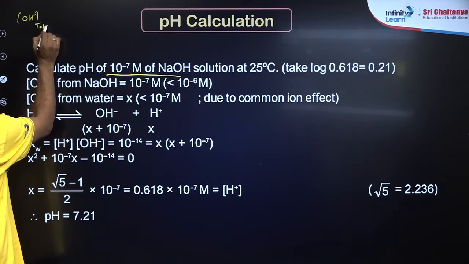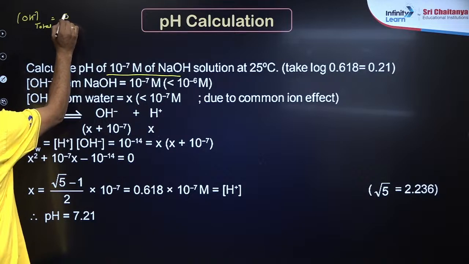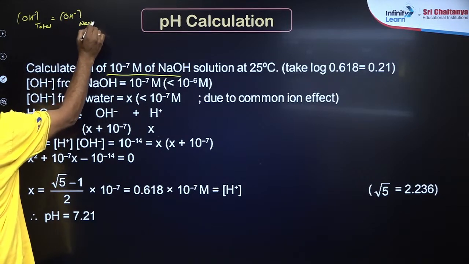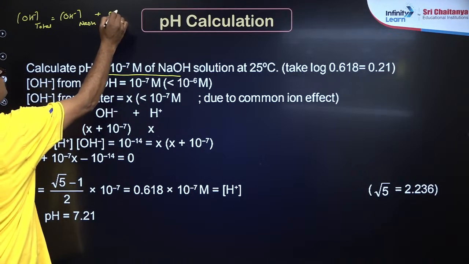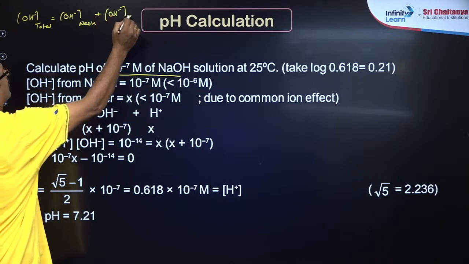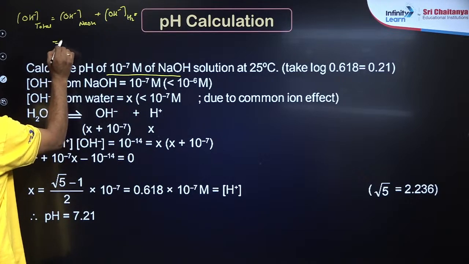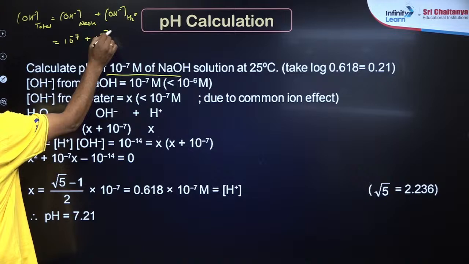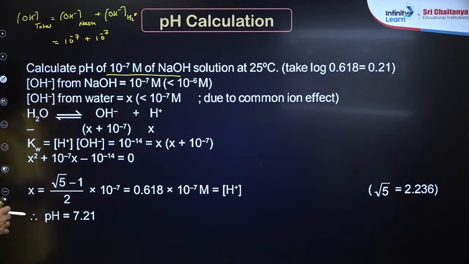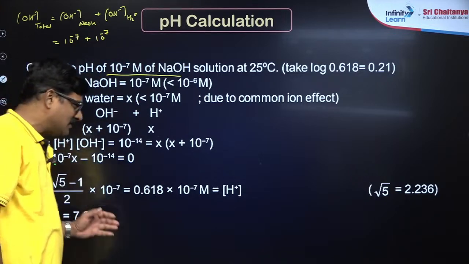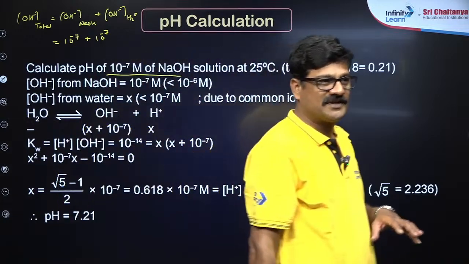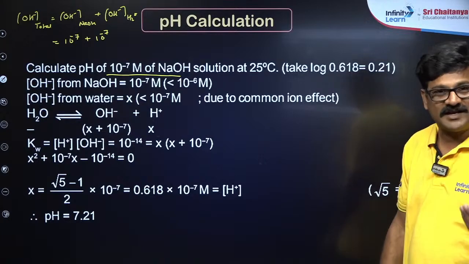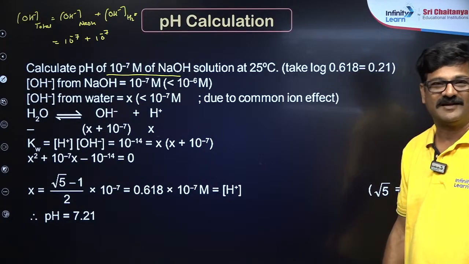Total is equal to OH minus ion concentration given by sodium hydroxide plus OH minus ion concentration given by water. So फिर भी यहाँ पर 10 power minus 7 है. It is going to be taken as 10 power minus 14. यहाँ से आप फिर क्वाड्रेटिक एक्सप्रेशन निकाल के कर सकते हो और ब्लंट वे भी कर सकते हो. POH निकलेगा, POH से pH भी निकलेगा.